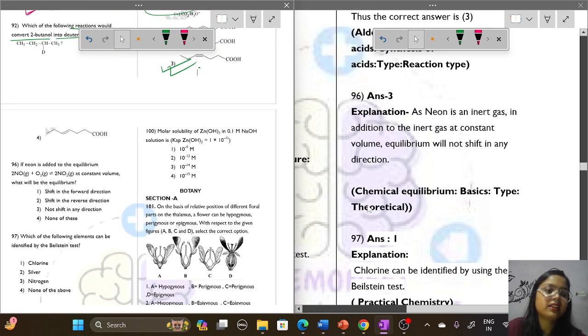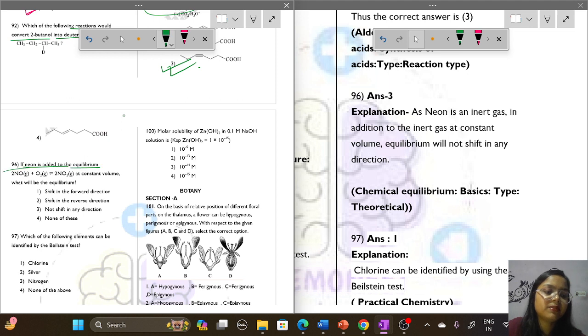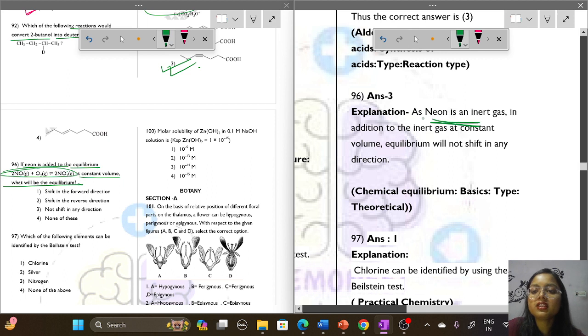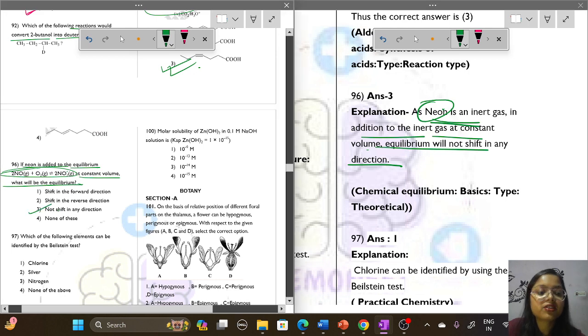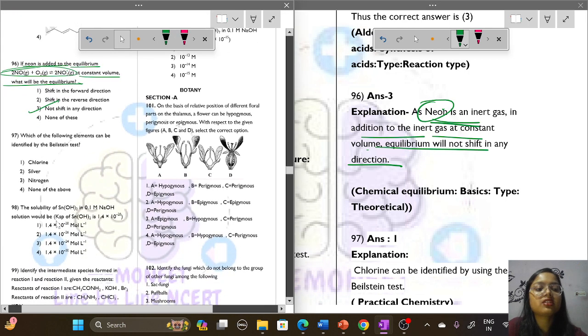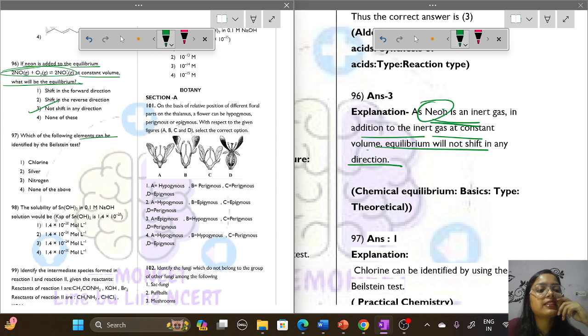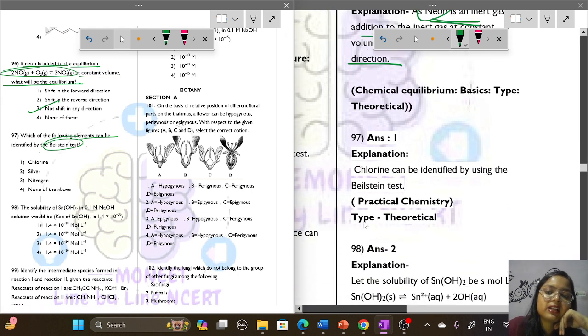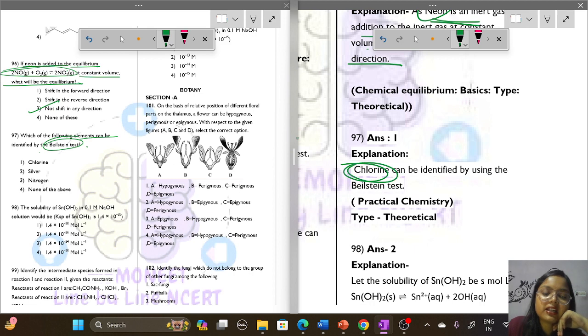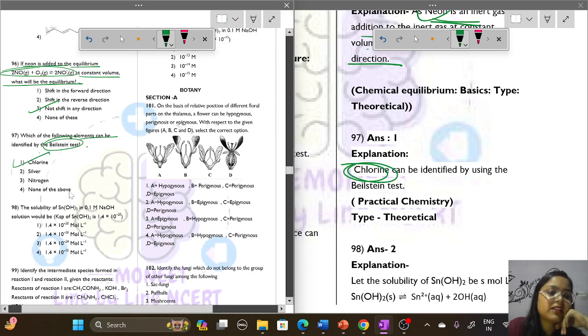Next is question number 96. If neon is added to the equilibrium at constant volume, what will happen to the equilibrium? Neon is an inert gas, and on addition of an inert gas, the equilibrium will not shift in any direction. Question number 97. Which of the following elements can be identified by the Beilstein test? Chlorine is the element which can be identified by the Beilstein test.